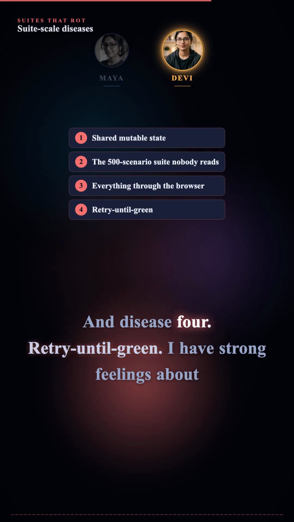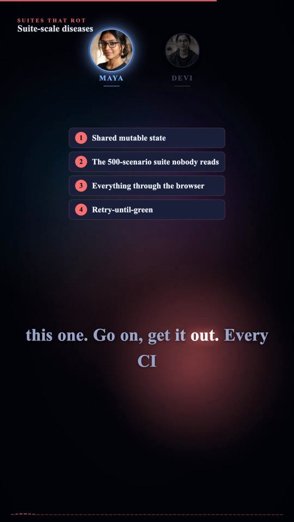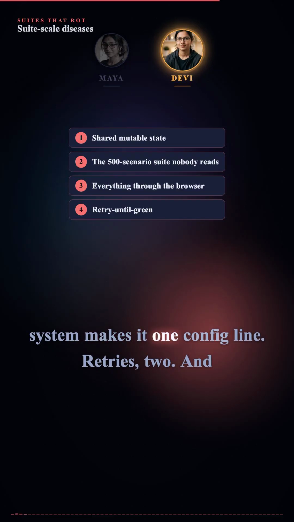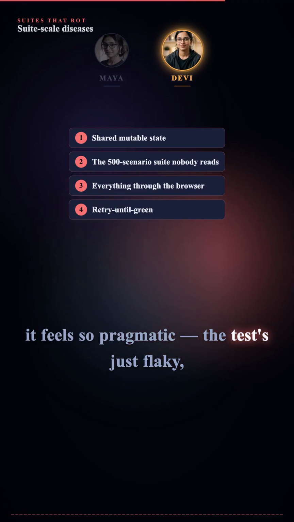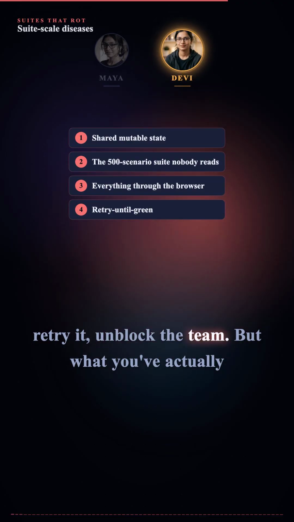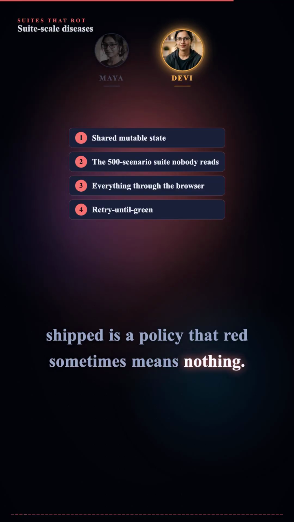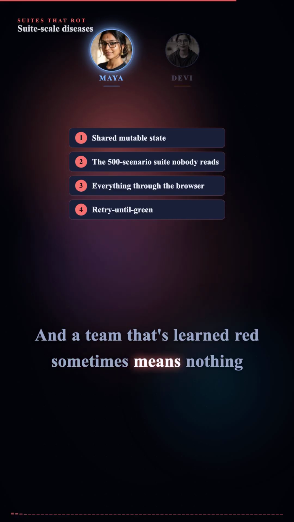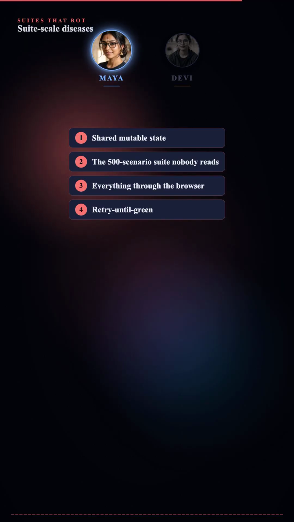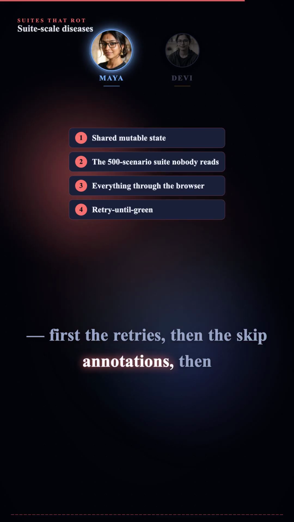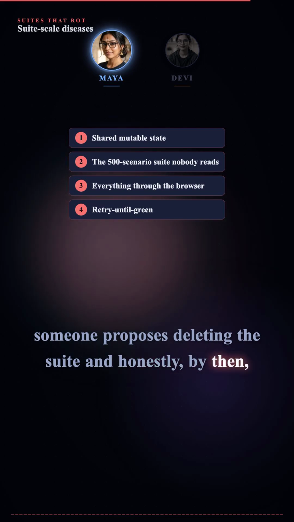And disease 4. Retry until green. I have strong feelings about this one. Go on, get it out. Every CI system makes it one config line. Retries, 2. And it feels so pragmatic. The test's just flaky. Retry it. Unblock the team. But what you've actually shipped is a policy that red sometimes means nothing. And a team that's learned red sometimes means nothing has no specification at all. That's the beginning of the end. First the retries, then the skip annotations. Then someone proposes deleting the suite, and honestly, by then, they're right.